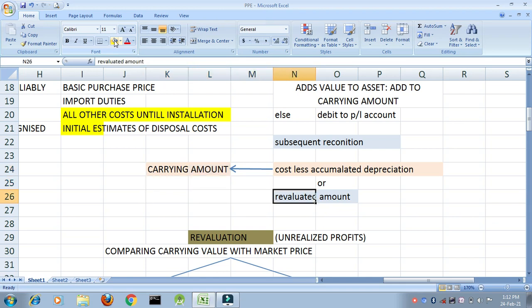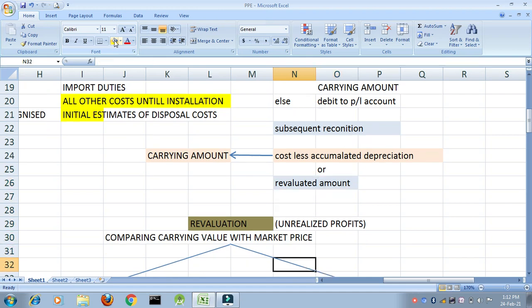or you can also recognize it at revalued amount. What do you mean by revalued amount? Revaluation means that you are revaluing your asset. Revalue means what? Suppose in my books of accounts the asset is seen at 100. Now the value is something else. The current market price is something else. Hence I am revaluing it. How do I revalue it?